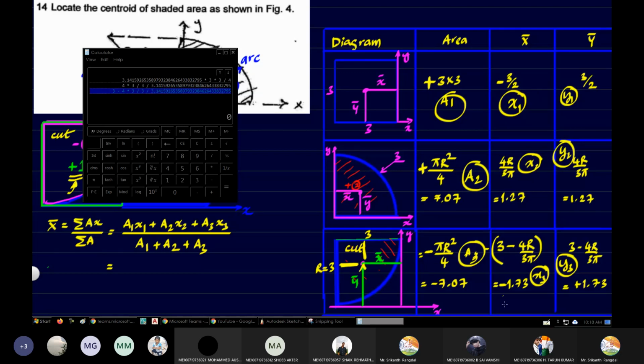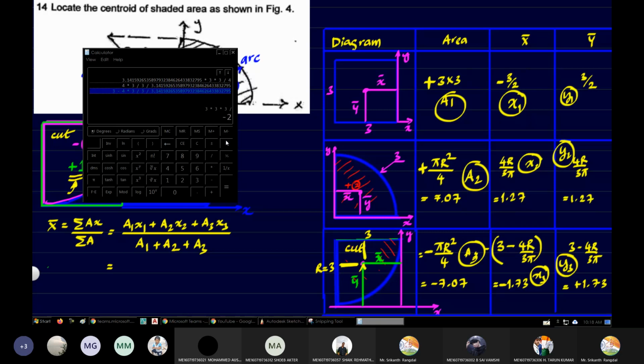Substitute the same signs that we got here in this table. Okay, so a1 is positive, that is 3 into 3. Then we have to multiply that to x1. Now x1 here is negative, so 3 by 2 negative we have to take. Fine.